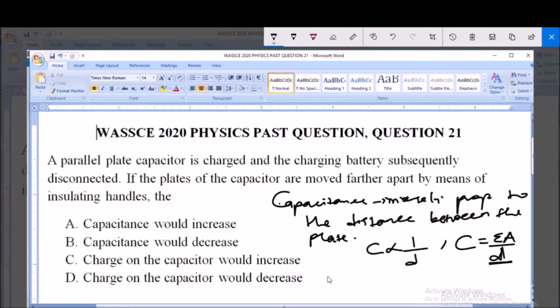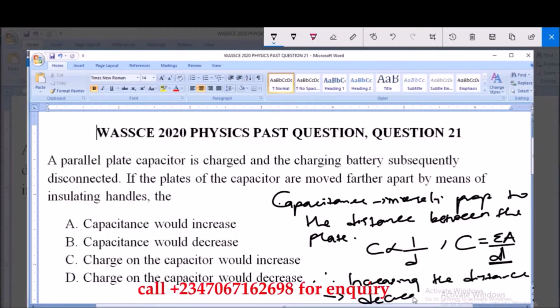So therefore, increasing the distance between the plates of this capacitor will lead towards a decrease in capacitance, and vice versa.